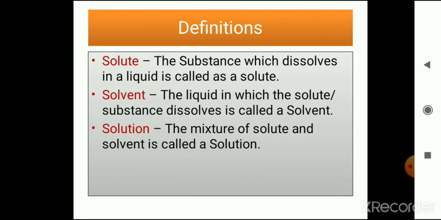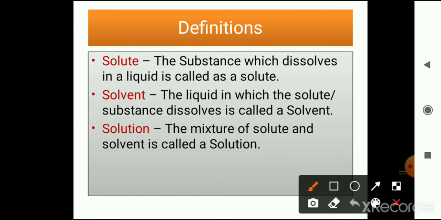Now these are the definitions of these three terms: solute, solvent and solution. Let's see the definition of solute. The substance which dissolves in a liquid is called a solute. It means the substance we are going to drop in the liquid will be called a solute.